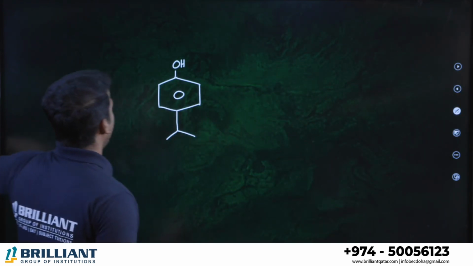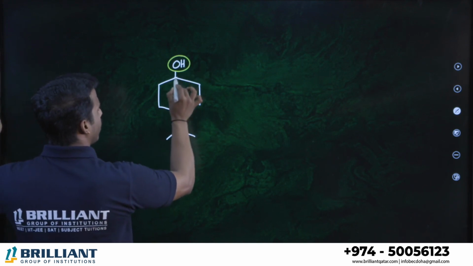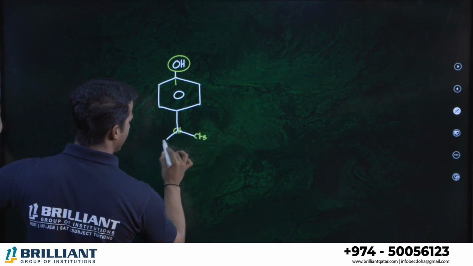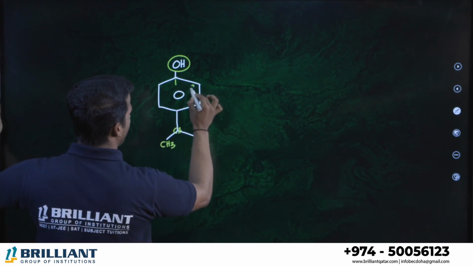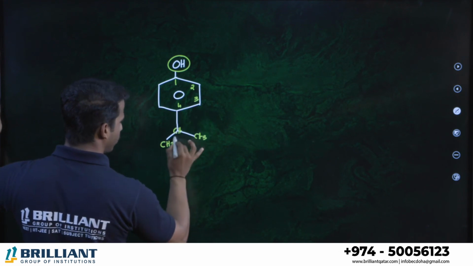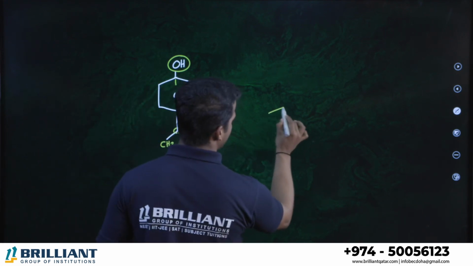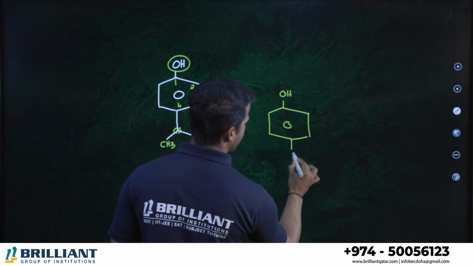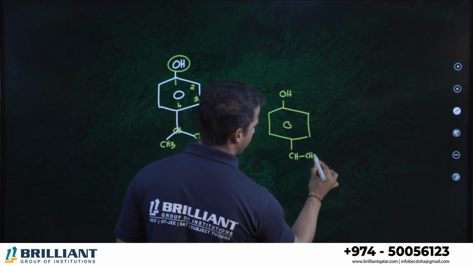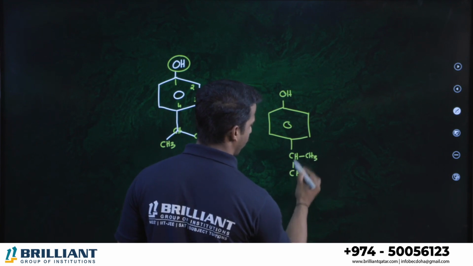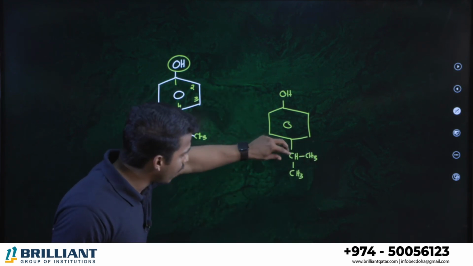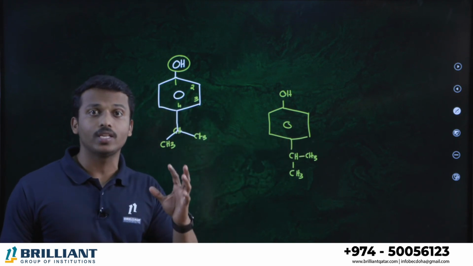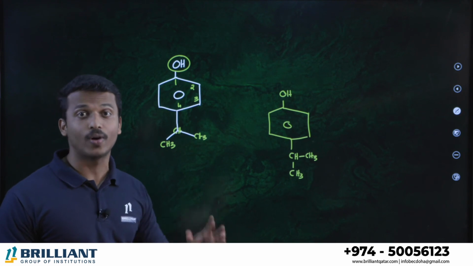Listen. OH is the major group here. Number 1. This is a branch here we have. What is this branch? CH, CH3, CH3. So this is number 1, number 2, number 3, number 4. Fourth position, there is a branch. I'm just rewriting the structure like this. It's a very familiar branch, you know. What is this branch actually? CH connected to CH3 and CH3. We discussed before, a CH carbon connected to 2 CH3 groups, the branch is known as isopropyl.